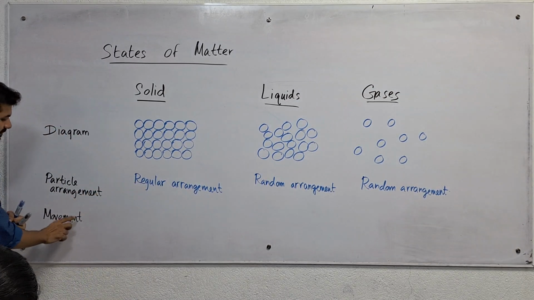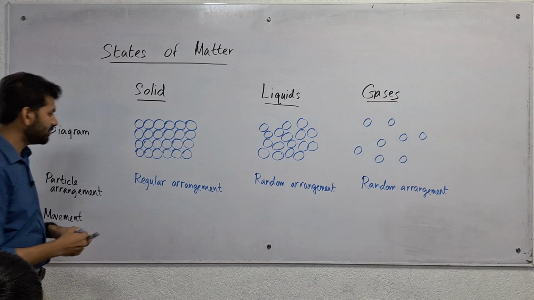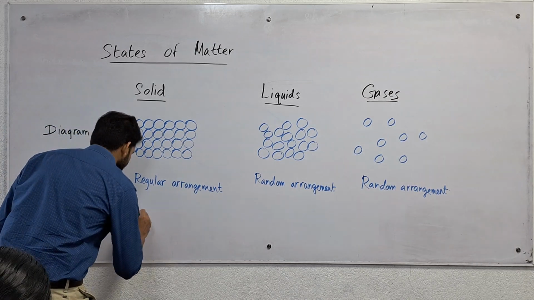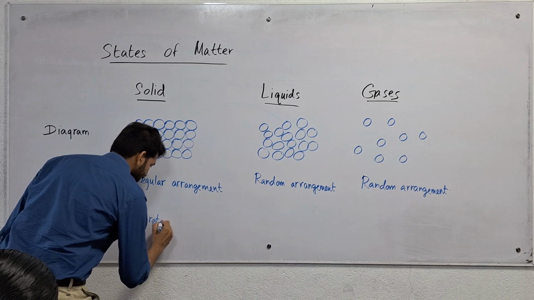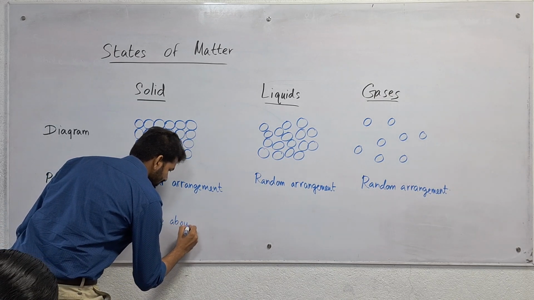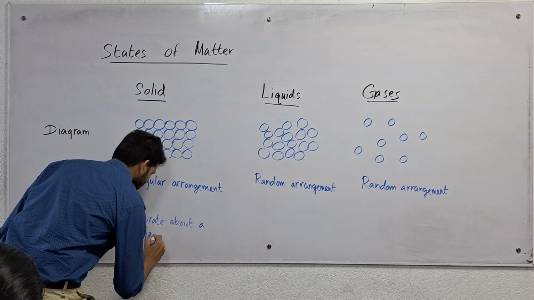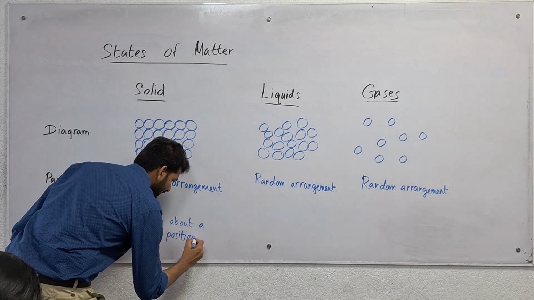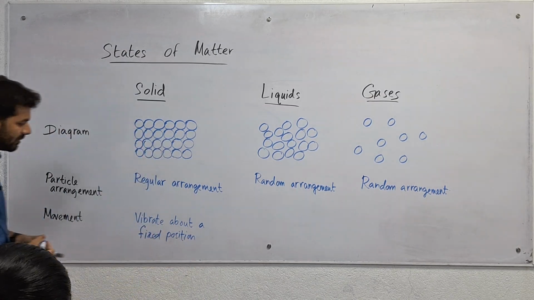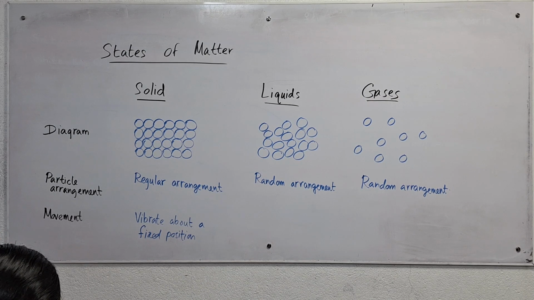So we can say the movement of the particles is just vibrations. They vibrate about a fixed position. That is the movement of the particles in solids.